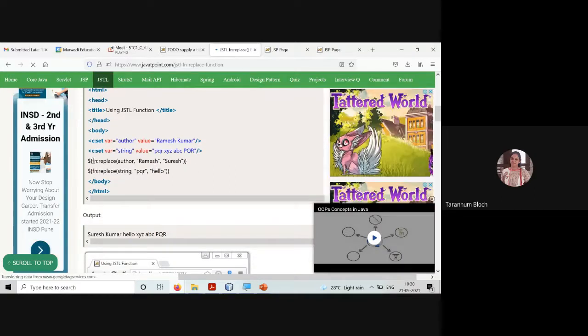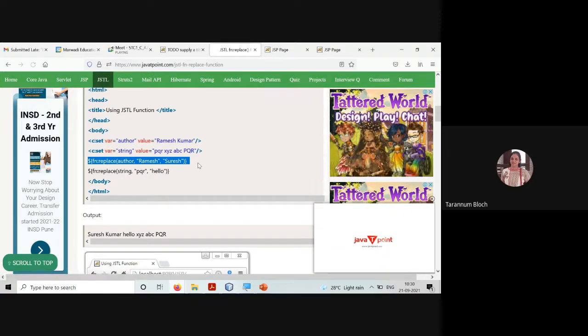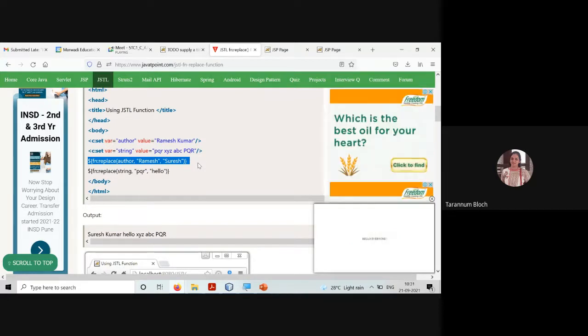And if you are using fn:replace, either you can directly print or you can store in a variable. In that case, you'll write c:set var equal to new string and value equal to this entire thing in the double quote. Or you can directly print it the way it is printed here.